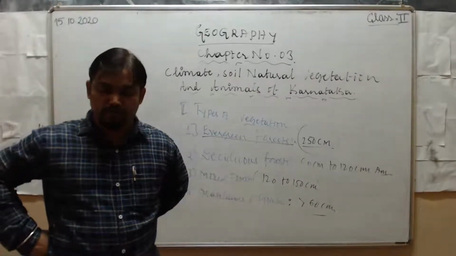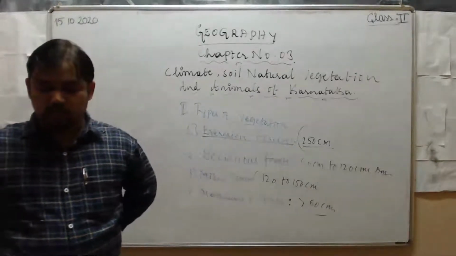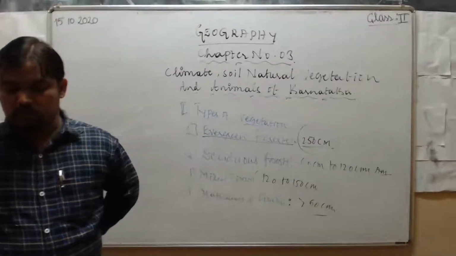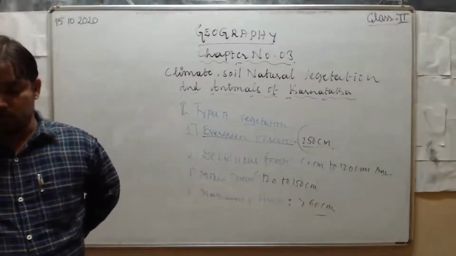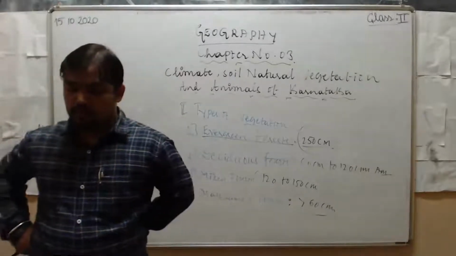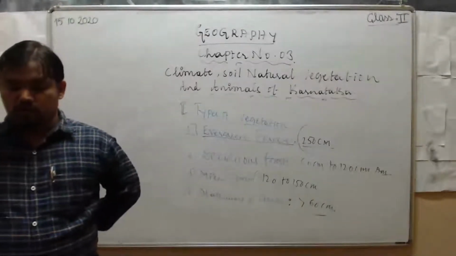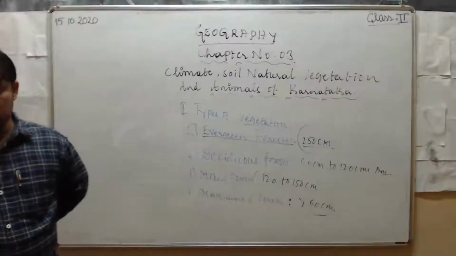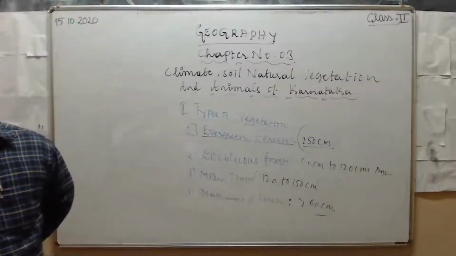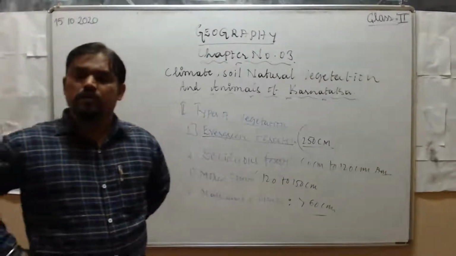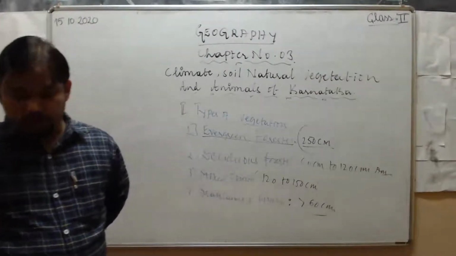What are mangrove forests? Deltas, estuaries, and beaches in coastal areas have a peculiar type of natural vegetation that has aerial roots and can grow in salty water. These are called mangrove forests. Distribution of such vegetation is limited in Karnataka, where we can rarely see this mangrove forest.